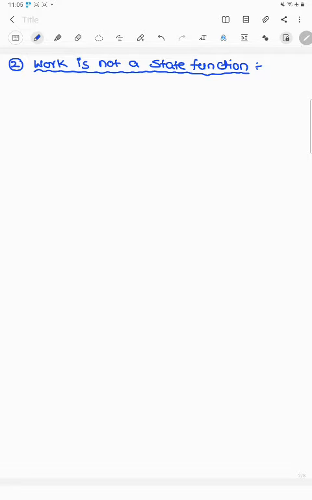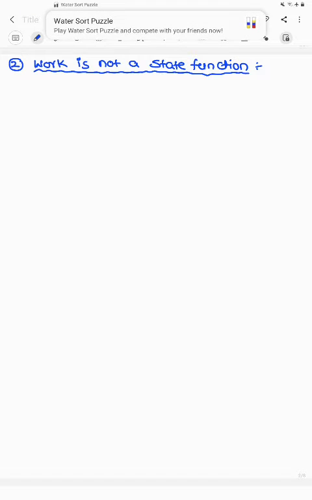Path function means a thermodynamic function which is independent of the initial and final state of the substance and only depends upon the pathways. Here, work is not a state function, which means work is a path function.